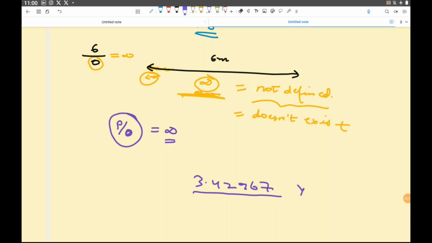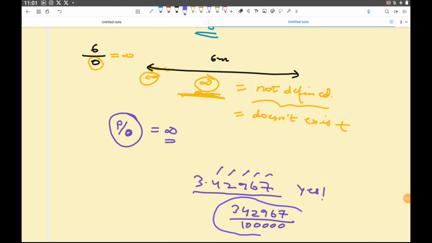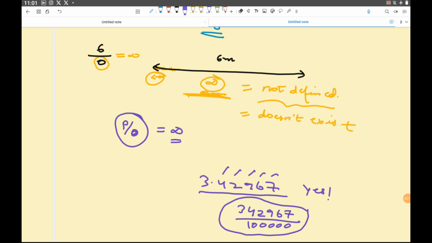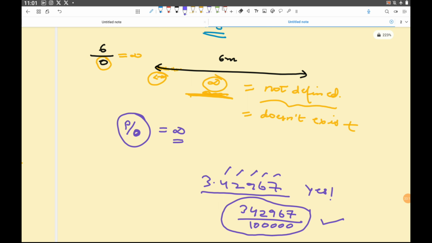Yes. See, it can be written as 342967 divided by, how many zeros should I put? 1, 2, 3, 4, 5. 1, 2, 3, 4, 5. It can be written in the form p by q, where q is not equal to 0, hence it is a rational number. Okay.